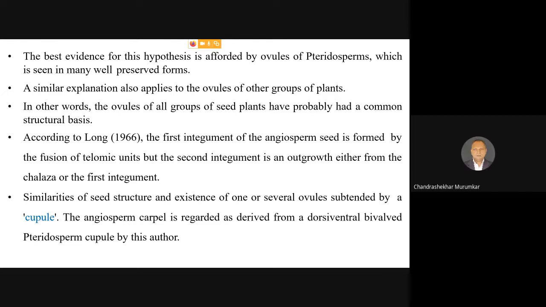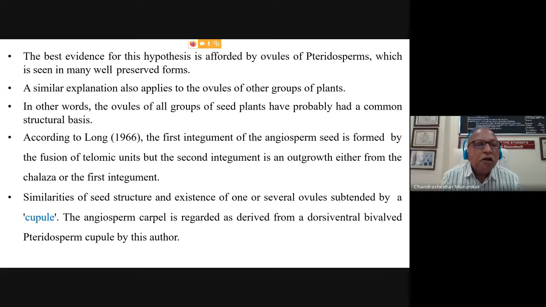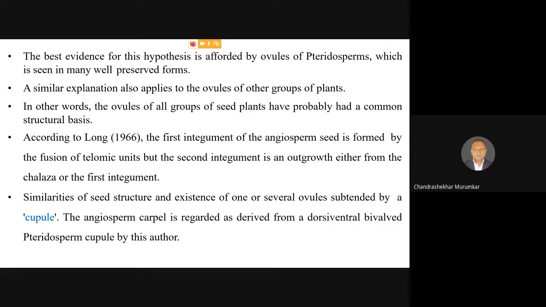In the case of angiosperms, the angiosperm carpel is considered to be derived from the dorsiventral biwalled Pteridosperm cupule, according to Benson, and accordingly he has put forward his theory. So what he has suggested is that in angiosperms also the ovule has a single fertile megaspore which produces a female gametophyte, and it is then protected by the megasporangium.